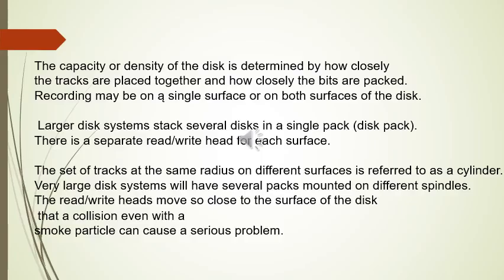Larger disk systems stack several disks in a single pack. There is a separate read-write head for each surface. The set of tracks at the same radius on different surfaces is referred to as a cylinder. Very large disk systems will have several packs mounted on different spindles. The read-write heads move so close to the surface of the disk that a collision, even with a smoke particle, can cause a serious problem.